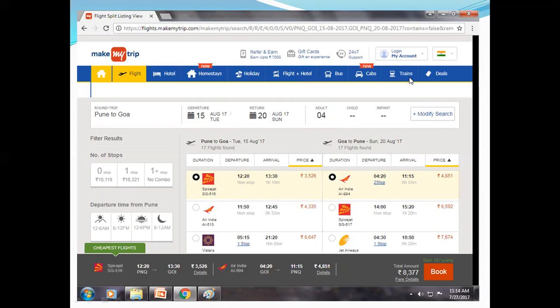Even normal railway train booking is possible with the help of Make My Trip. Railways has a separate site, but along with that site, they share web services with this type of organization, and with the help of these web services you can book train tickets, aeroplane tickets,